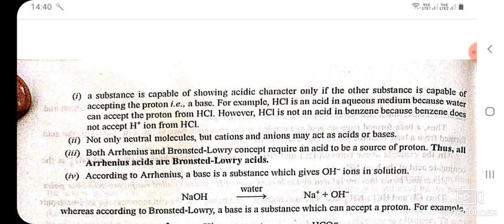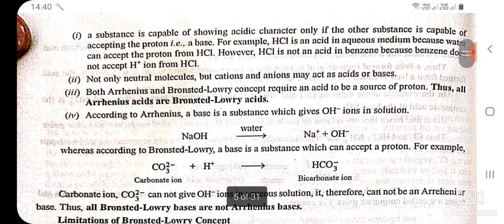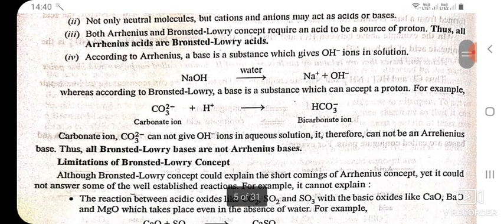Both Arrhenius and Bronsted-Lowry concepts require an acid to be a source of proton. Thus, all Arrhenius acids are Bronsted-Lowry acids. According to Arrhenius, a base is a substance which gives OH negative ions in solution, whereas according to Bronsted-Lowry, a base is a substance which can accept a proton. Carbonate ion CO3 2 negative cannot give OH negative ions in aqueous solution. It therefore cannot be an Arrhenius base. Thus, all Bronsted-Lowry bases are not Arrhenius bases.